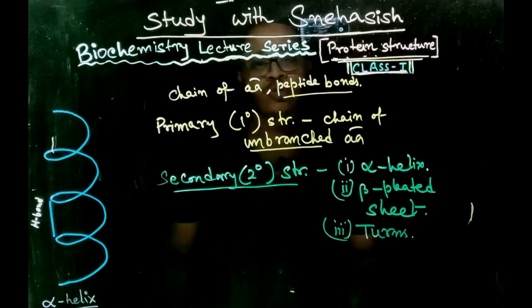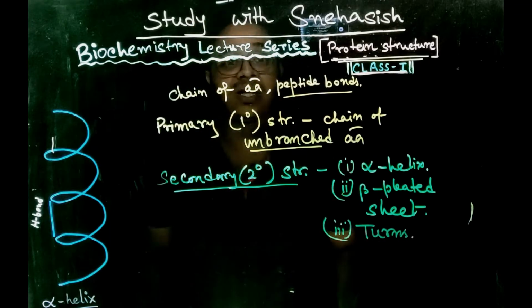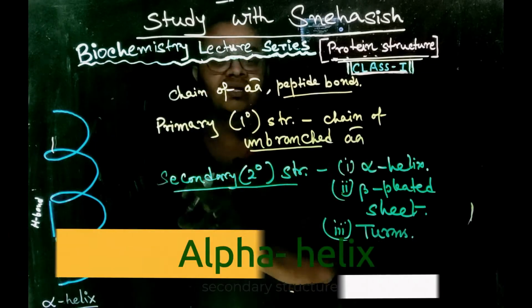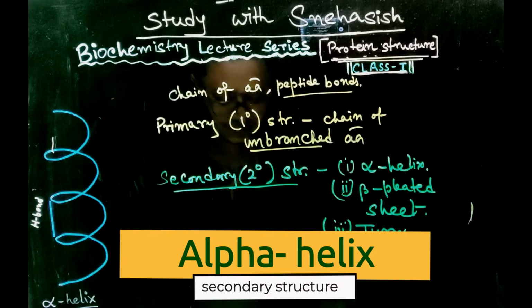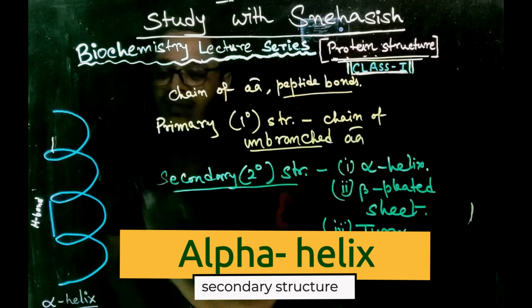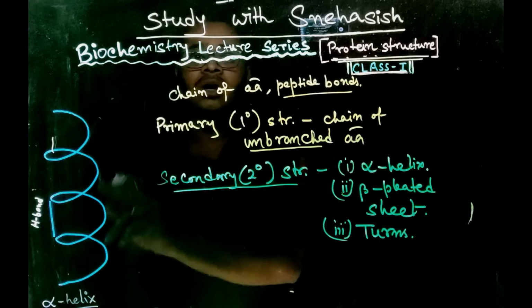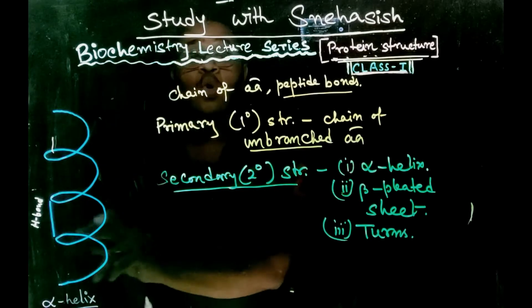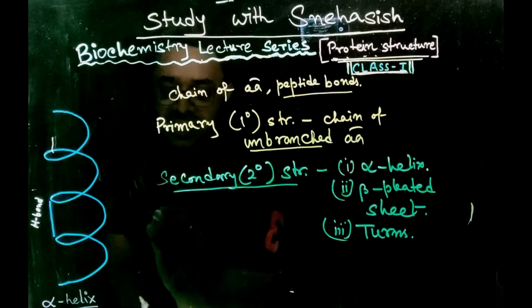So let's first understand what is the alpha helix, the first type of secondary structure. This is an alpha helix. Here we can see that it is a coiled structure. So what is alpha helix?